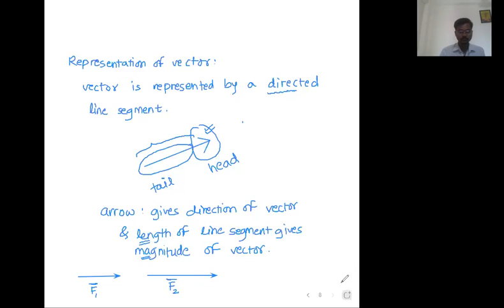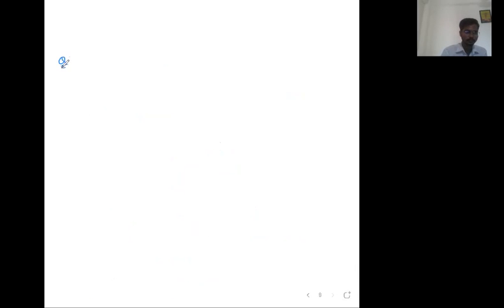Everyone write down the question. Question is, represent the displacement of 50 meter towards east. Displacement is a vector. Represent a displacement of 50 meter towards east direction.